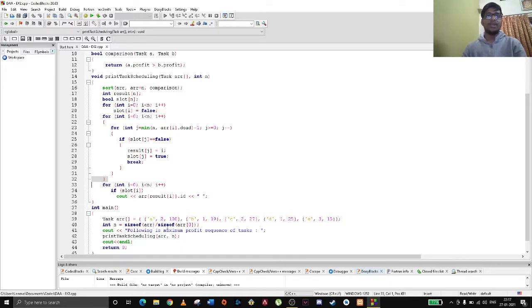There are 5 tasks here: A, B, C, D, E. You can see A has deadline 2 and profit 100. B has deadline 1, profit 19. C has deadline 2, profit 27. D has deadline 1, profit 25. E has deadline 3, profit 15. So basically we have to get the maximum profit sequence of tasks. Now we will run this code.